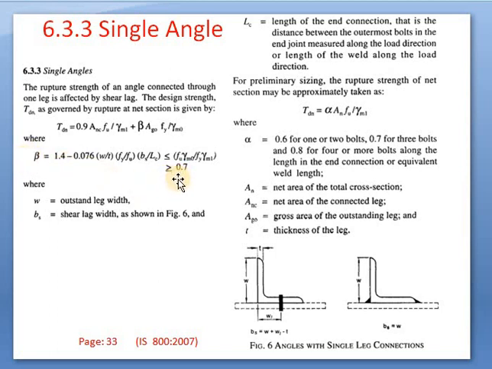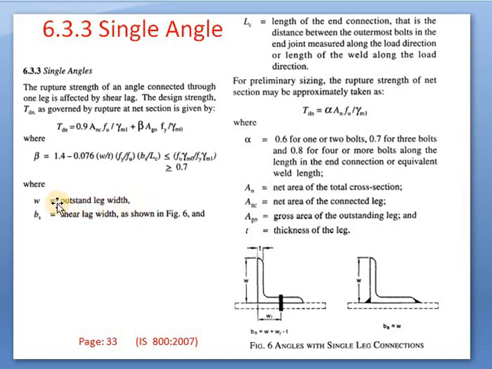The value of this beta should be greater than 0.7 and less than this value. That means it should be in the range of these two values, where different terms are used in this formula. W is used. What is this W? The W is the outstanding leg width. What is outstanding? The outstanding leg width is the part where the connection has not been made.